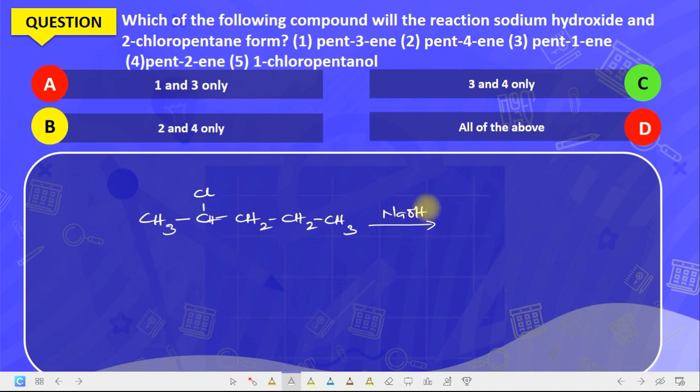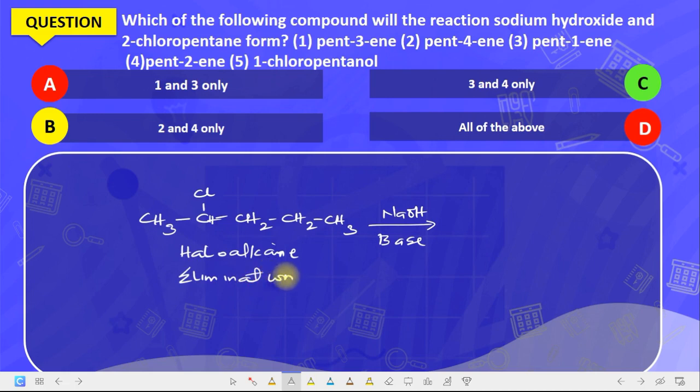Now the reaction will be an elimination reaction because of the presence of the base here. Sodium hydroxide is a very strong base. Are we getting it now? So when sodium hydroxide reacts with haloalkanes or alkyl halides, the process will undergo elimination reaction.